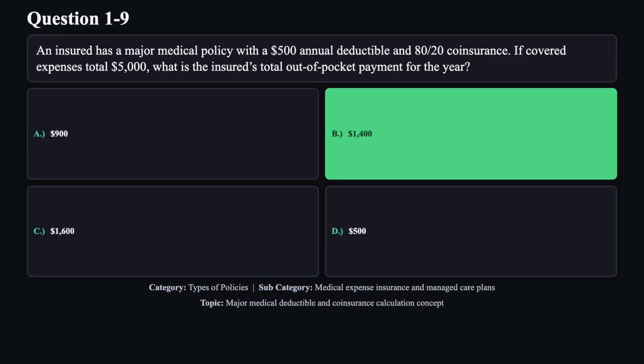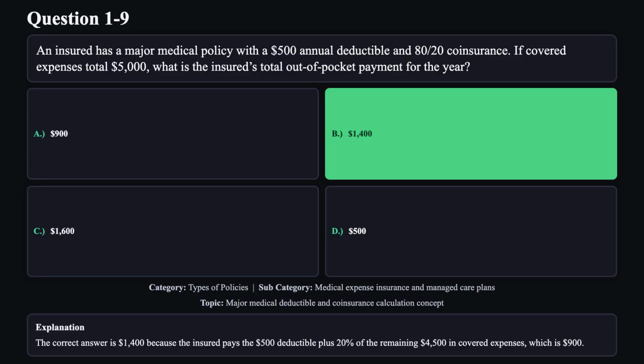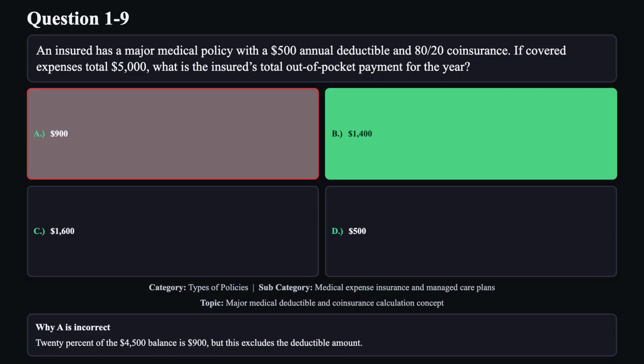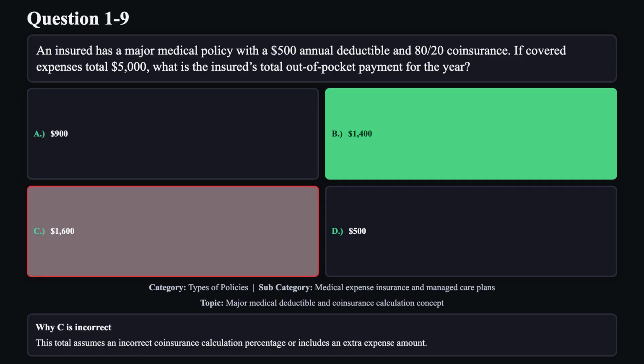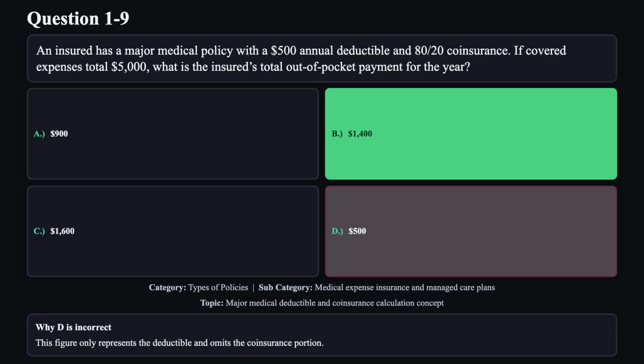The correct answer is B. The correct answer is $1,400 because the insured pays the $500 deductible plus 20% of the remaining $4,500 in covered expenses, which is $900. Reason A is not correct. 20% of the $4,500 balance is $900, but this excludes the deductible amount. Reason C is not correct. This total assumes an incorrect coinsurance calculation percentage or includes an extra expense amount. Reason D is not correct. This figure only represents the deductible and omits the coinsurance portion.